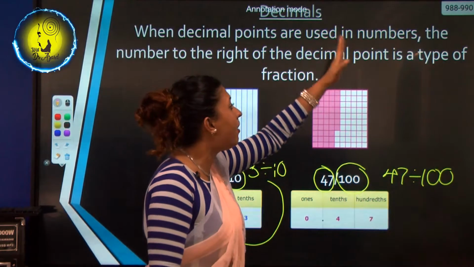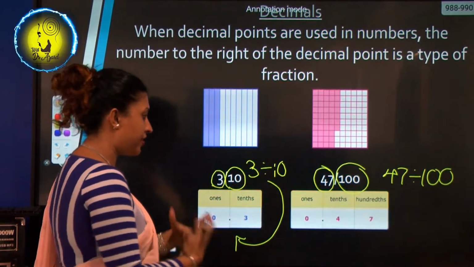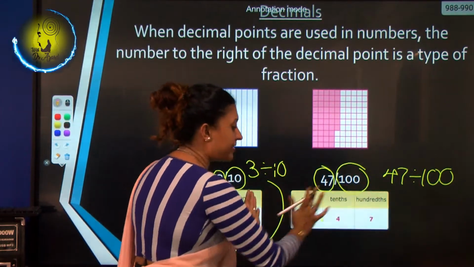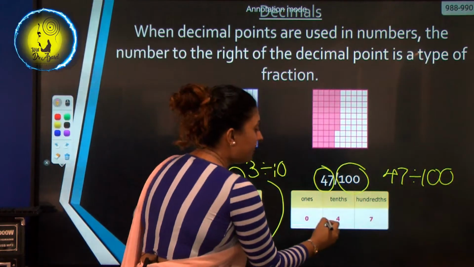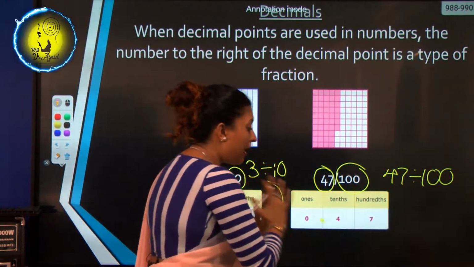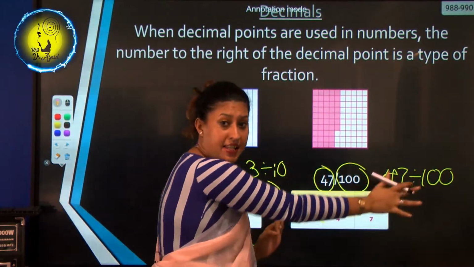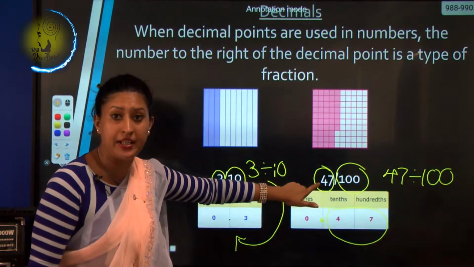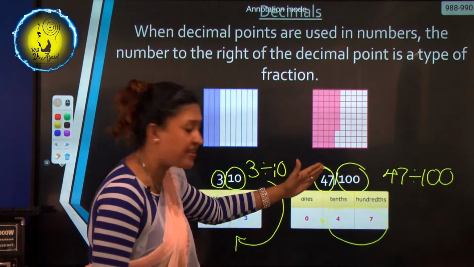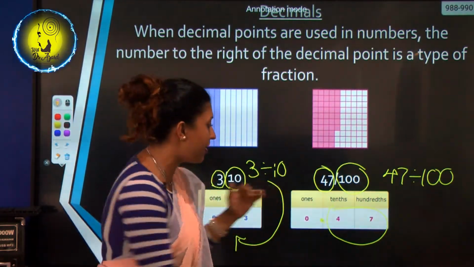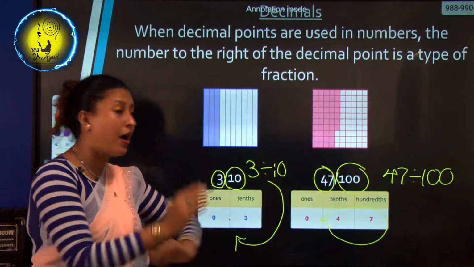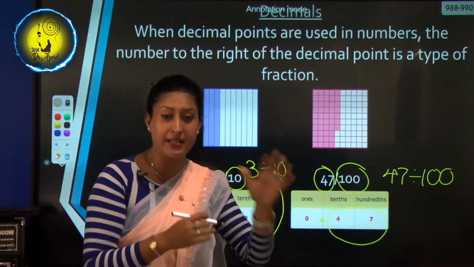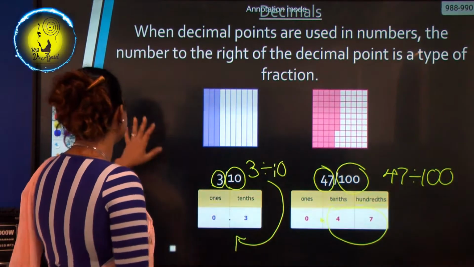When decimal points are used in numbers, the number to the right of the decimal point is always a type of fraction. See, the number to the right side of the decimal point is always a fraction. So out of 100 parts, 47. So 47 is a fraction. So how do you convert a fraction into a decimal? You divide the numerator by the denominator. Right. That is the basic.